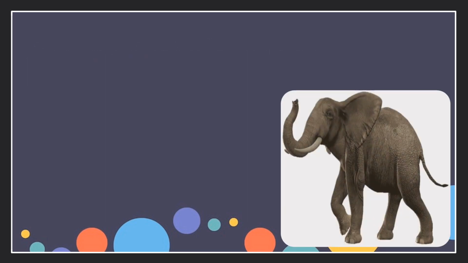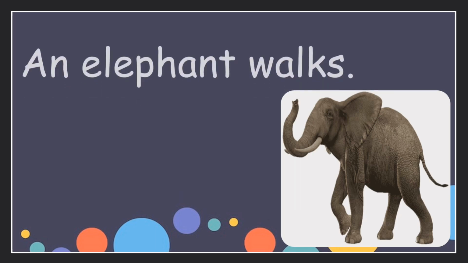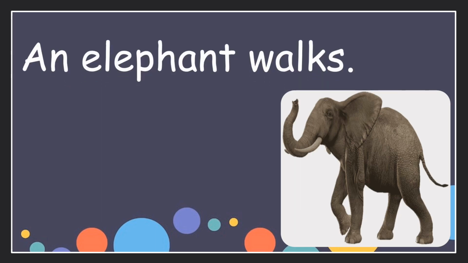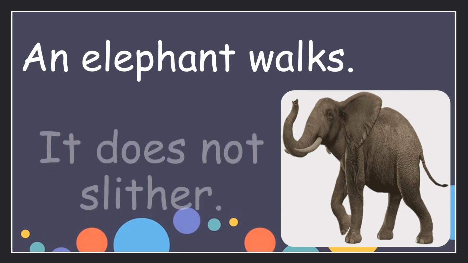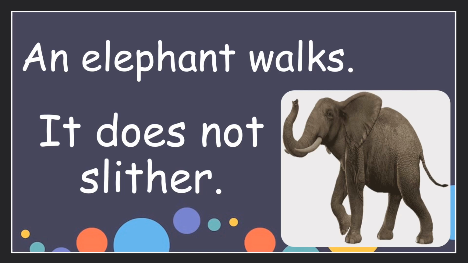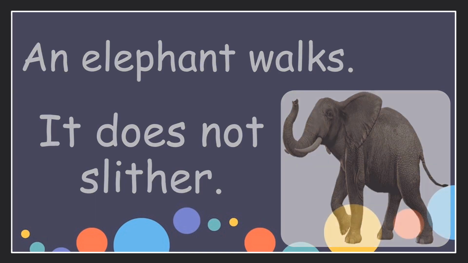Next, what animal is this? Yes, that's right. This is an elephant. What is the movement of the elephant? Great. An elephant walks. Now we can say an elephant walks. It does not slither. Great job.